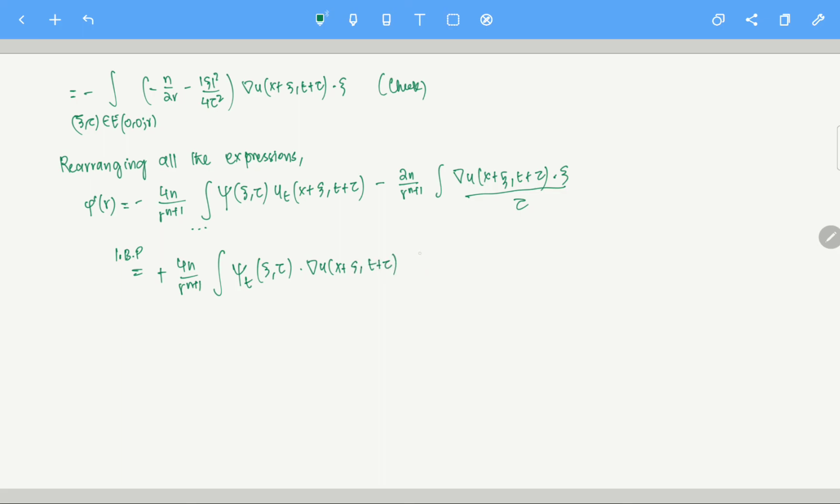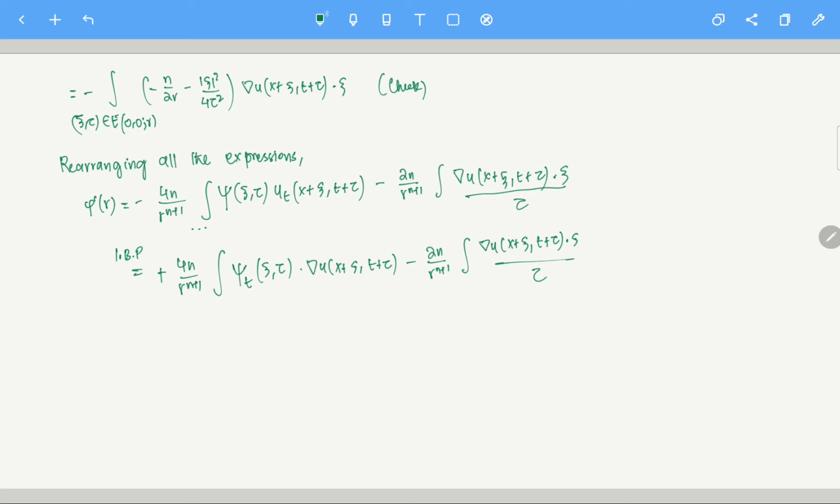And minus 2n by r power n plus 1, and this integral becomes gradient of u at x plus xi, t plus tau, dot xi by tau. Fine. Yes, I think this is fine. I am not making any mistakes anywhere.